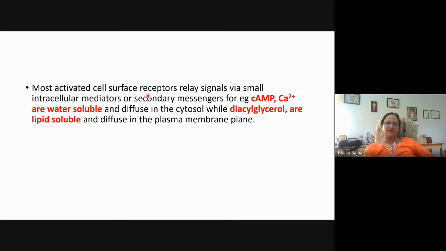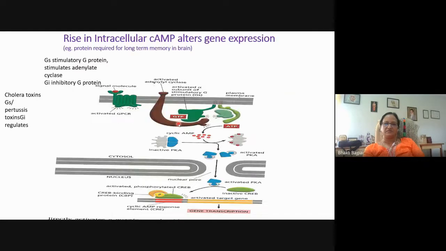Most activated cell surface receptors relay signals via small intracellular mediators or secondary messengers, for example cAMP and calcium, which are water soluble and diffuse in the cytoplasm, while diacylglycerol is lipid soluble and diffuses in the plasma membrane. So calcium and cAMP are very common examples of secondary messengers, but they are water soluble molecules. They diffuse in the cytoplasm, but diacylglycerol is lipid soluble, so it remains attached to the plasma membrane.